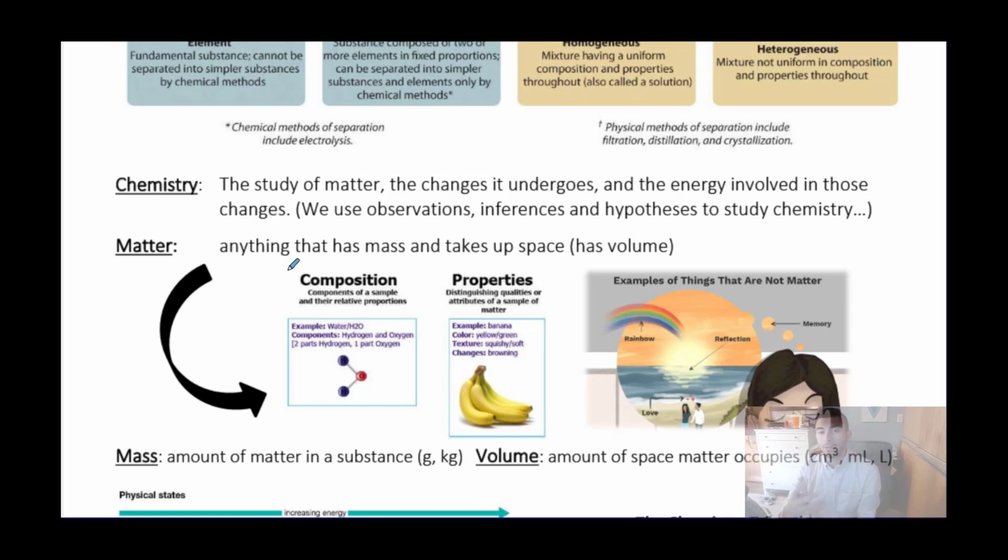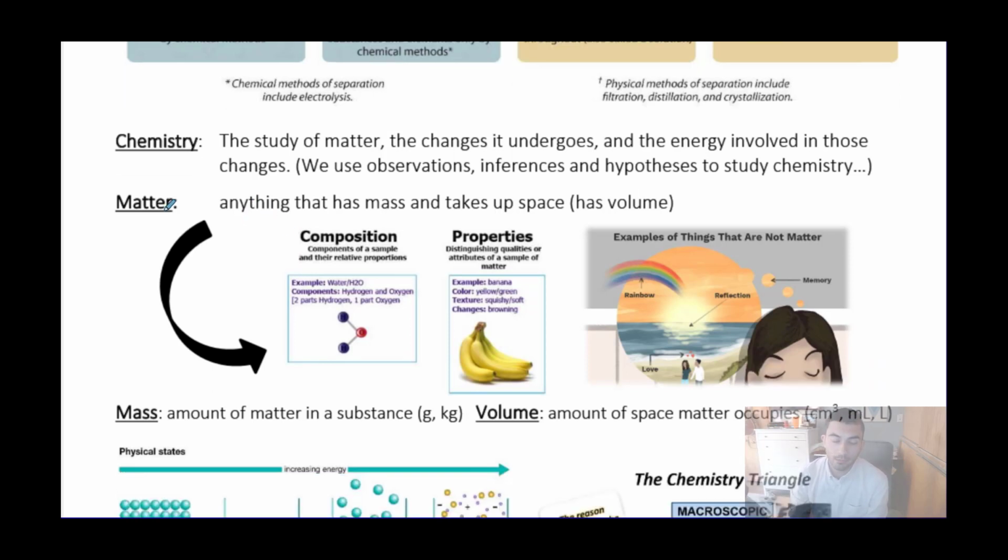Observations is anything we can say about matter using our five senses. An inference is some sort of a mental judgment based on prior knowledge. And then a hypothesis is really an inference, but reworked in an if-then format, which allows us to then go and study that inference or the question that we posed about a specific observation using a set of controlled experiments. It sets it up so that we can study it, essentially, to try and come to some sort of a conclusion or have some sort of justification for what we are seeing or what is going on.